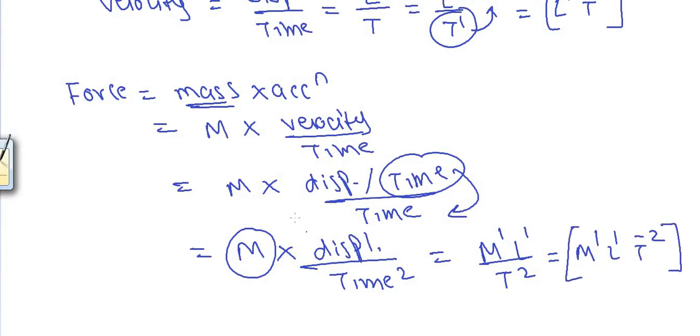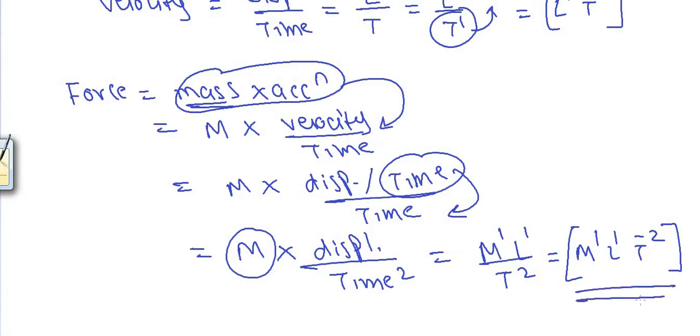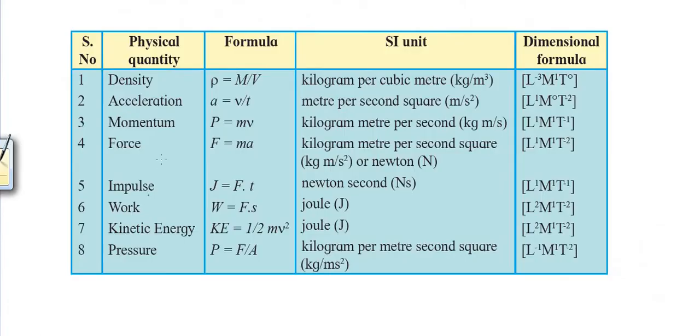Now how did we derive the dimensions of force? First we have written a formula for force, mass into acceleration. Then we have broken up the quantities that are possible into all fundamental levels. Then velocity is written as displacement upon time. And finally we got the answer as M raised to 1, L raised to 1, T raised to minus 2. Now these are certain physical quantities, their formula, SI unit and dimensional formula.